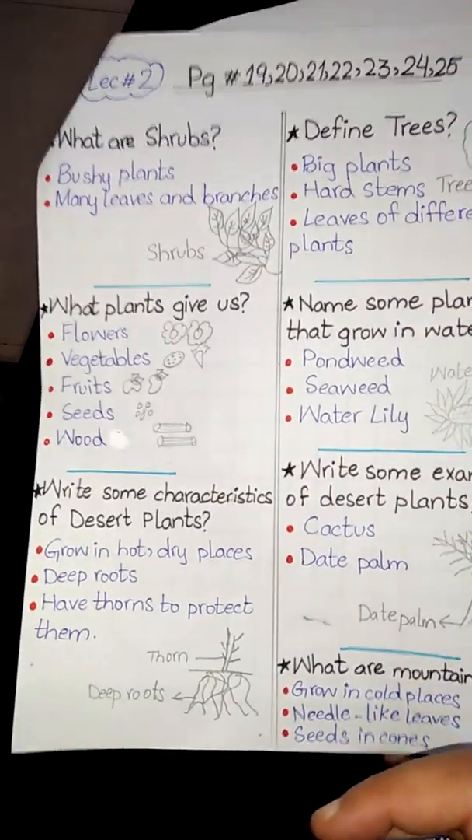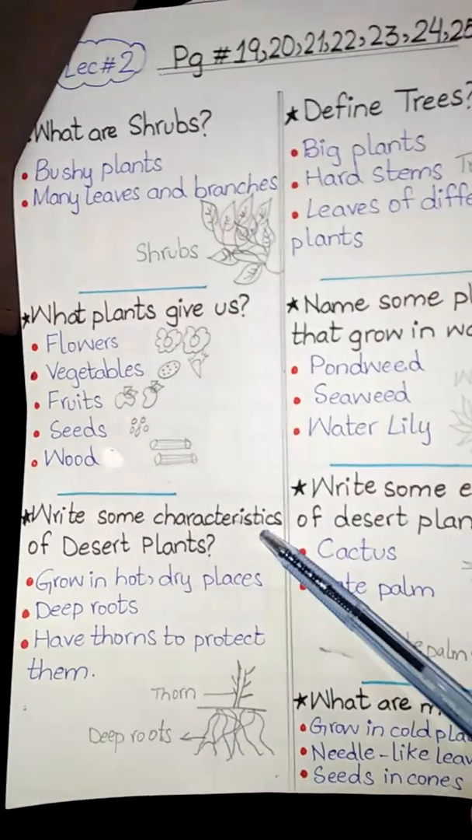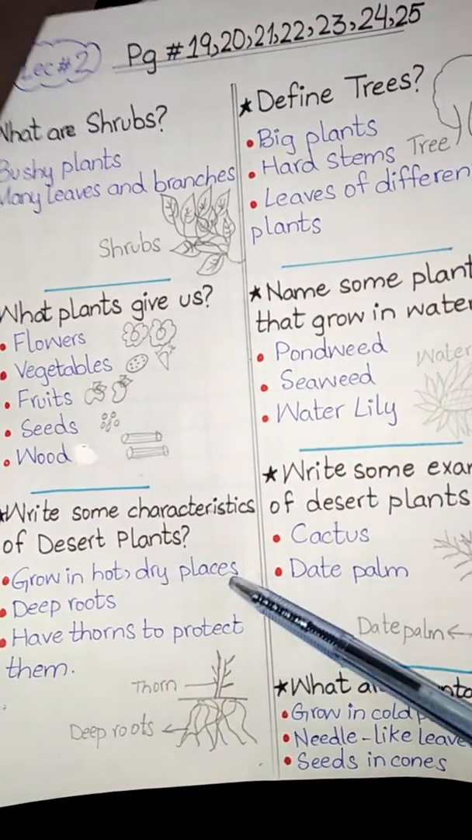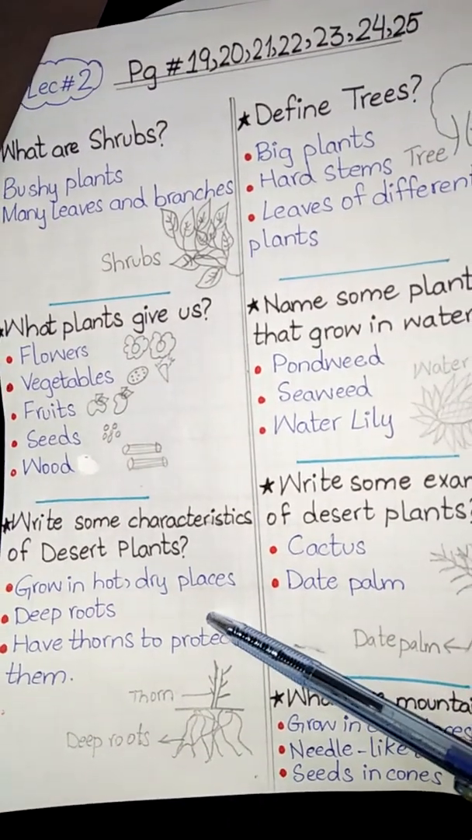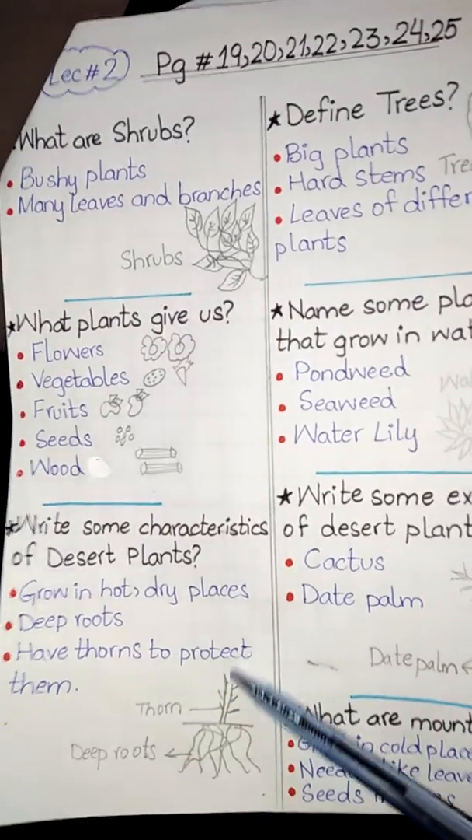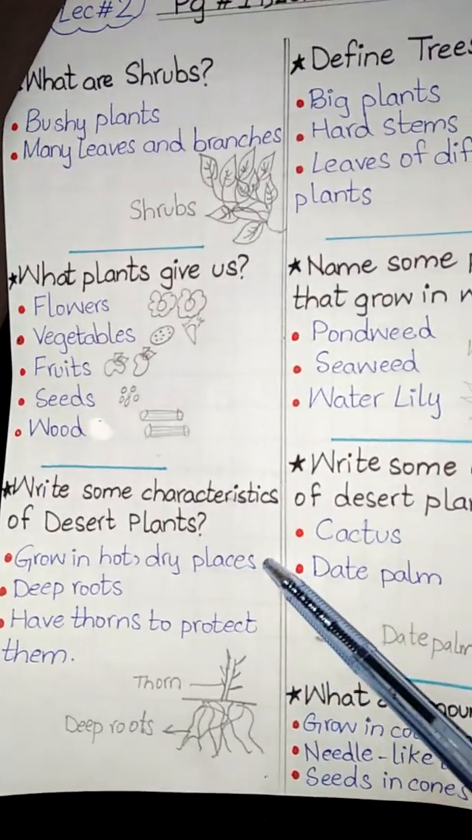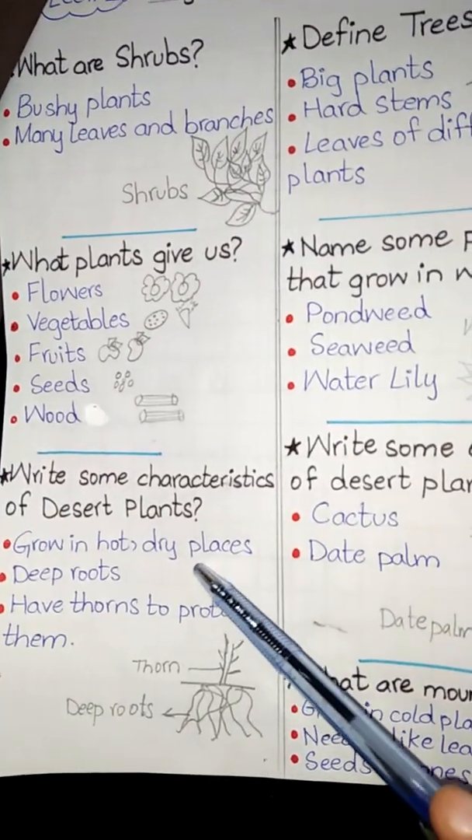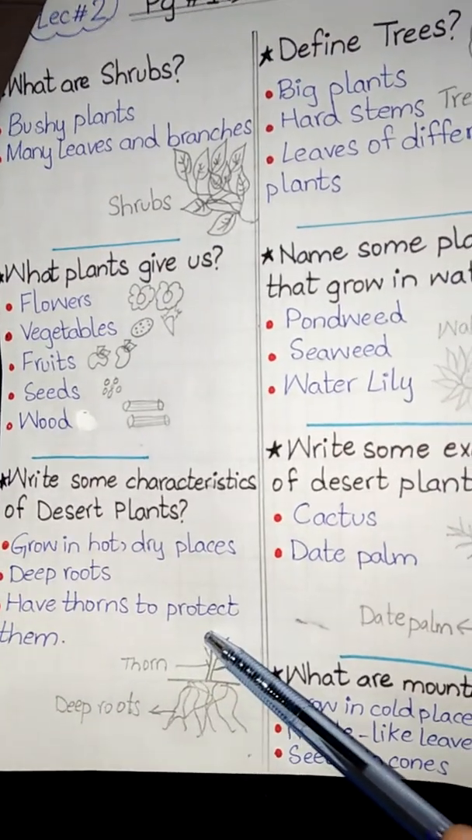The next topic is about characteristics of desert plants. Characteristics of desert plants are: some plants grow in hot, dry places. Some desert plants have very deep roots. Most desert plants have thorns to protect them.